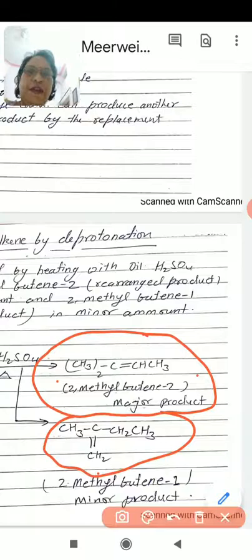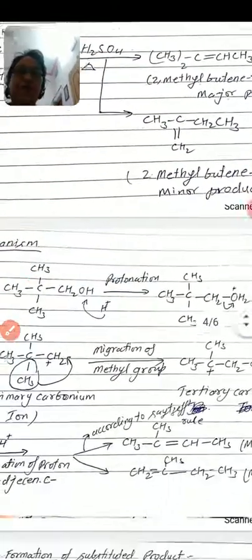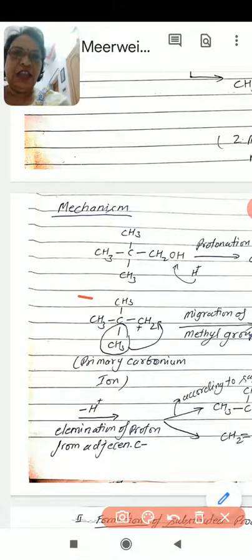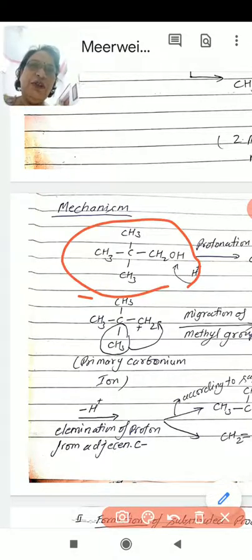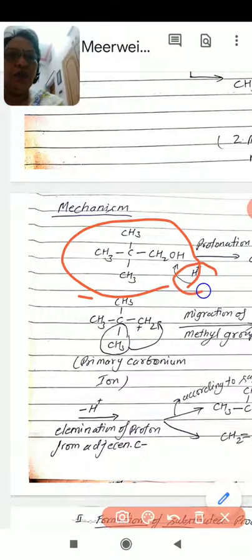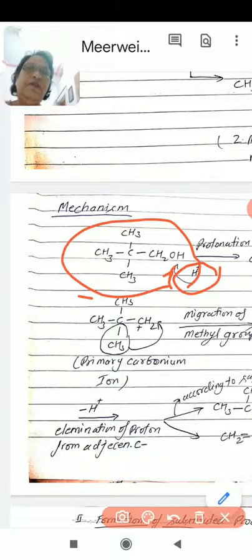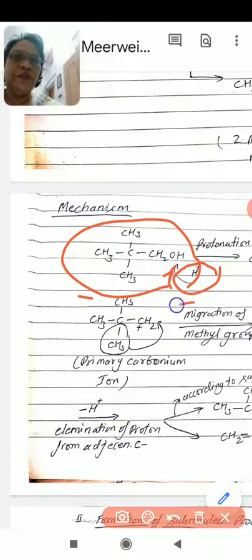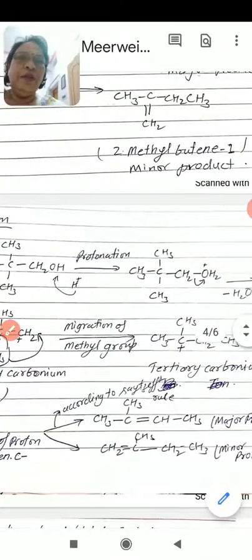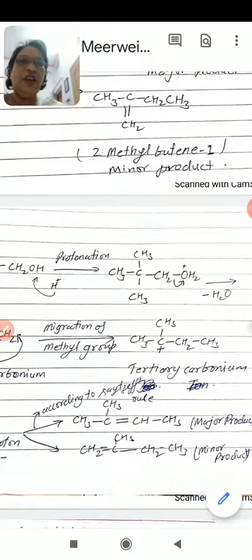Now we will see the mechanism, how it occurs. This is neopentyl alcohol. On heating with acid, a proton attaches to this oxygen and produces this oxonium ion.